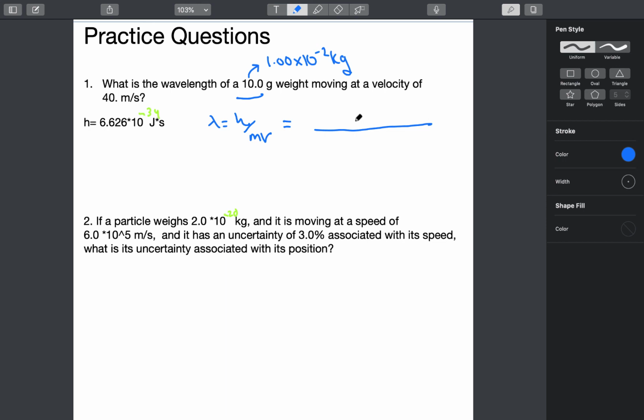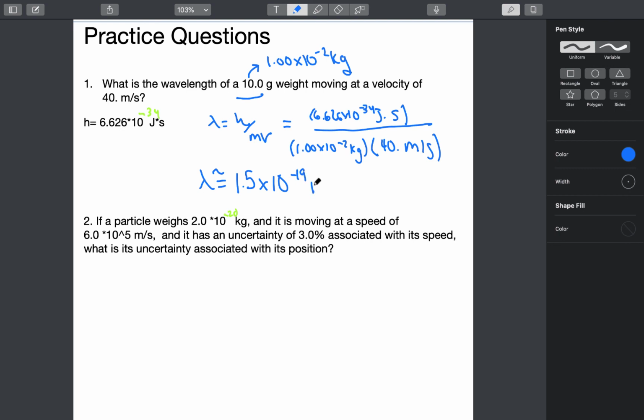So h is Planck's constant, which is 6.626 times 10 to the negative 34 joule seconds. And then the mass is 1.00 times 10 to the negative 2 kilograms. And then our speed is 40 meters per second. Now make sure that you have the correct number of sig figs. We have 2 here, 3, 3. So our measurement should have 2. So therefore our wavelength will be approximately equal to around 1.5 times 10 to the negative 19th meters.